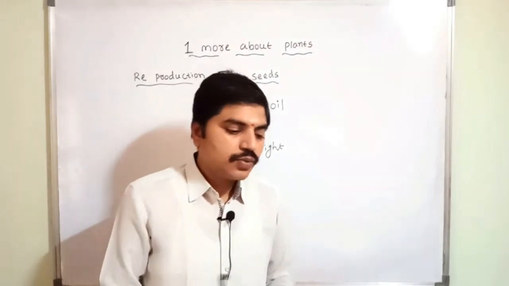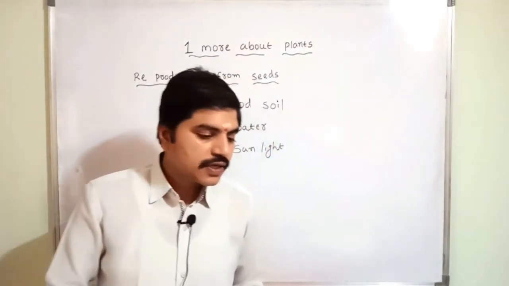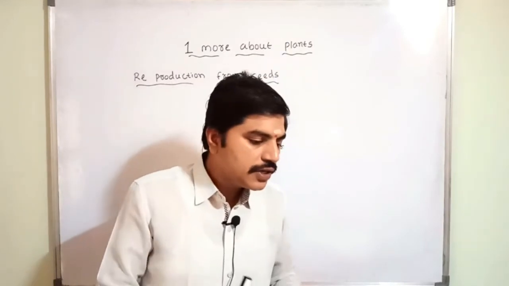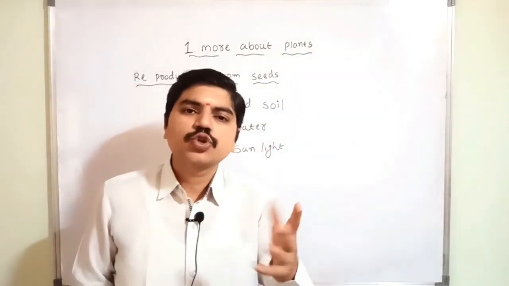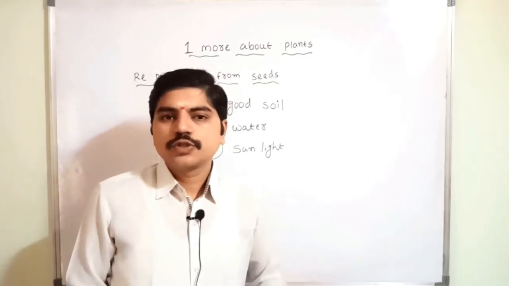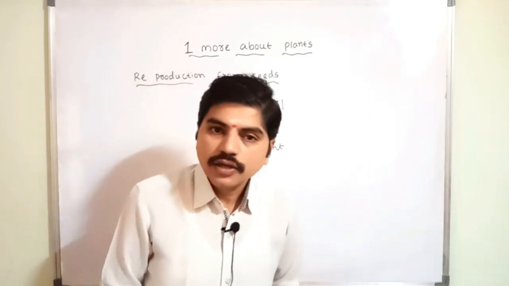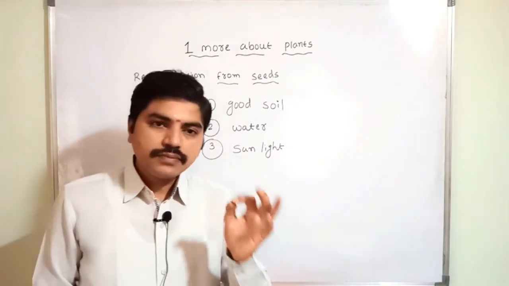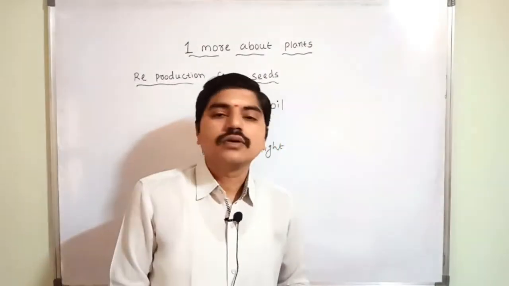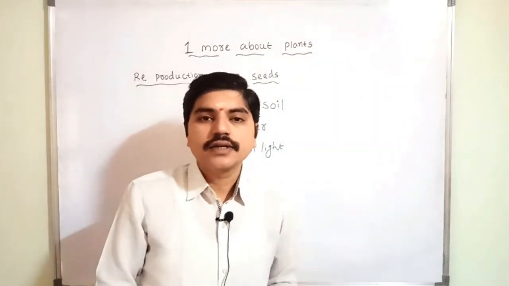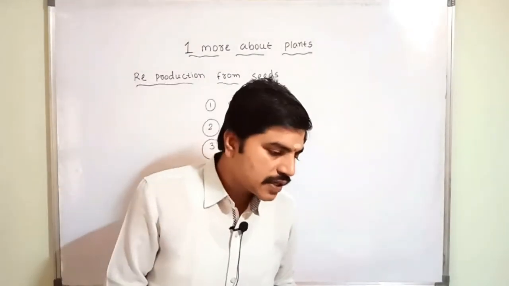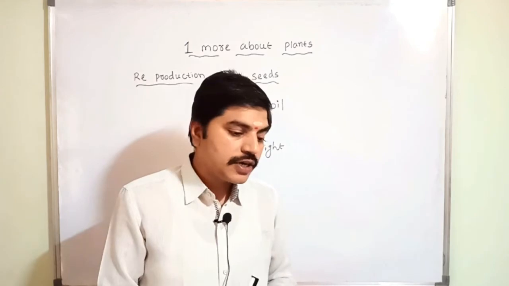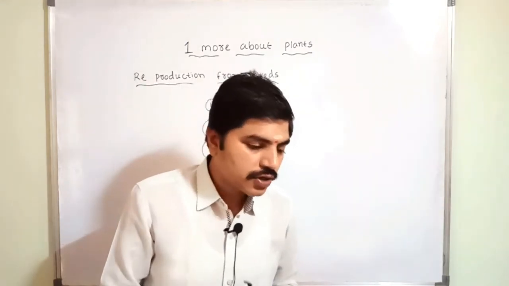And what is the next one? If the seed is immature, it is not a proper seed. The seed is not in good condition, so then it is also not possible to give another good seed, another plant. Correct or not? And next are seeds that survive and get favorable conditions such as air, water, sunlight.